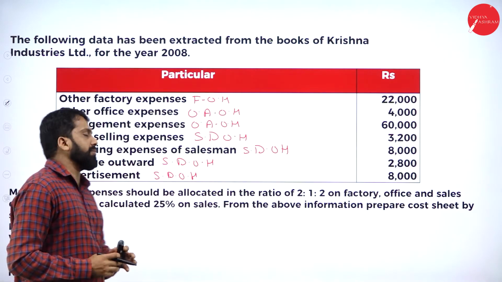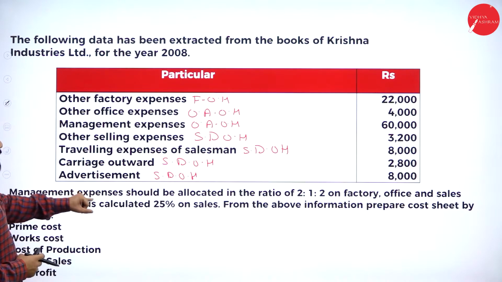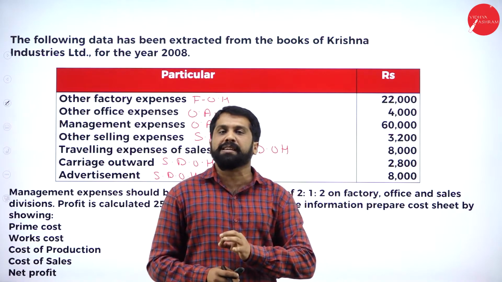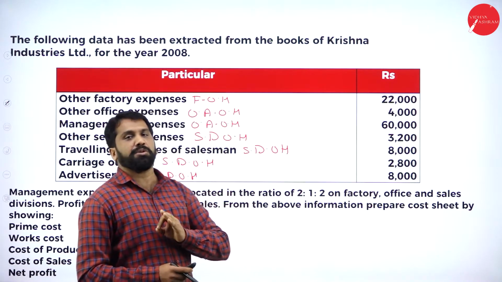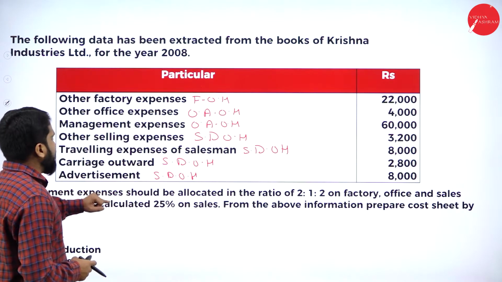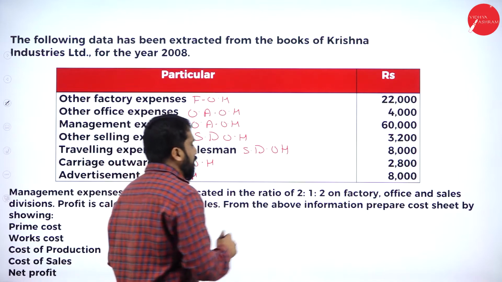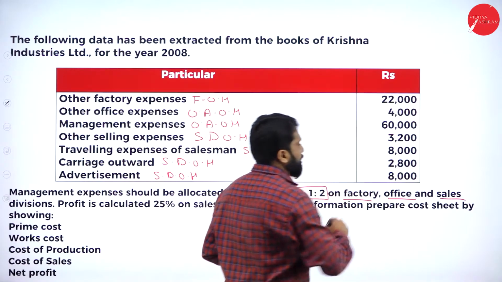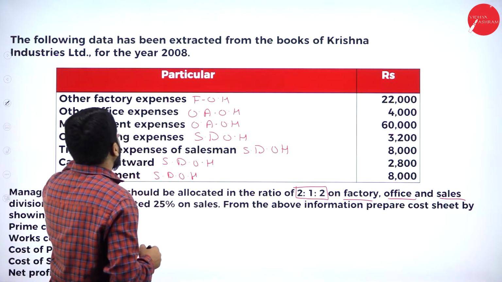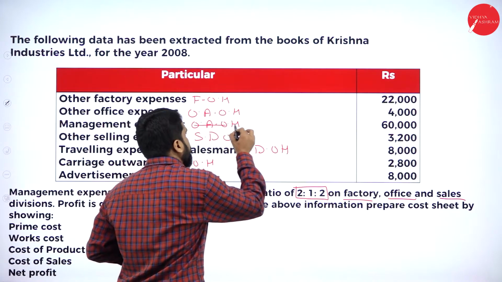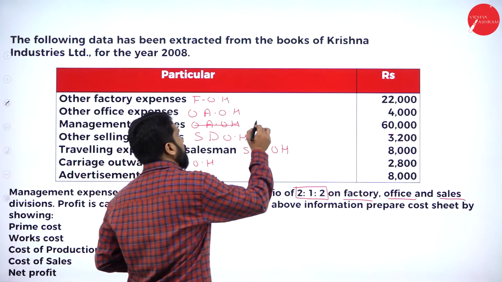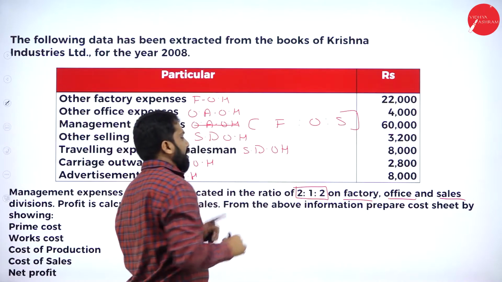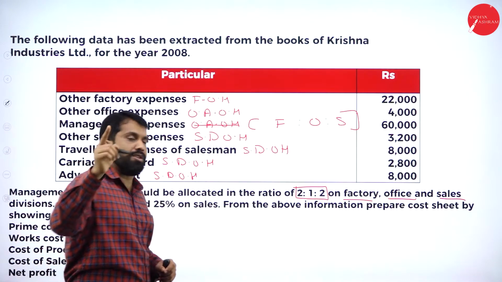Now, in the adjustment they have given, management expenses should be allocated. If they had not given this, we would consider it under office. But in the adjustment they have given that management expenses should be allotted in the ratio of 2:1:2 on factory, office and sales. So whatever management expenses we have, we don't consider only for office; we will consider them for factory, office and sales. What is the ratio you have? 2:1:2.